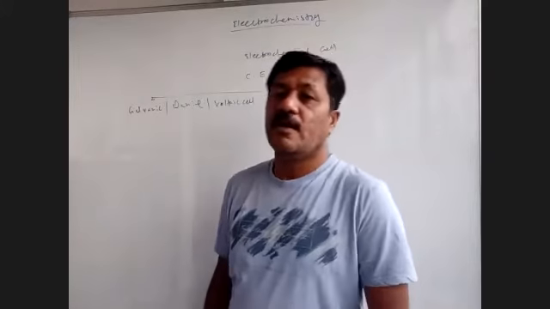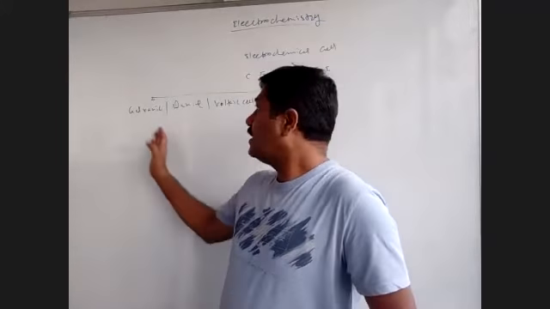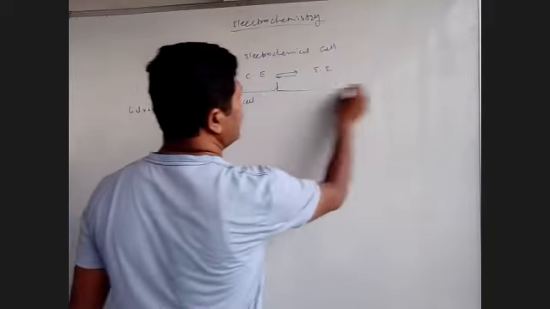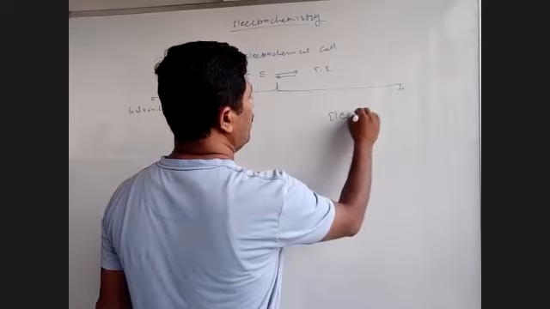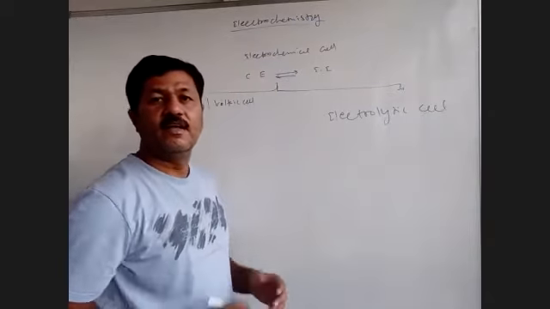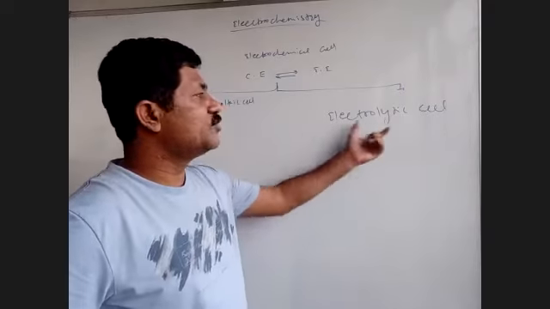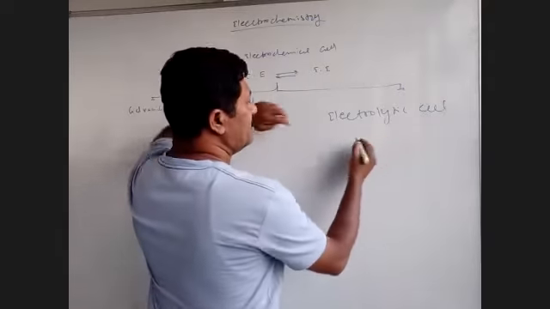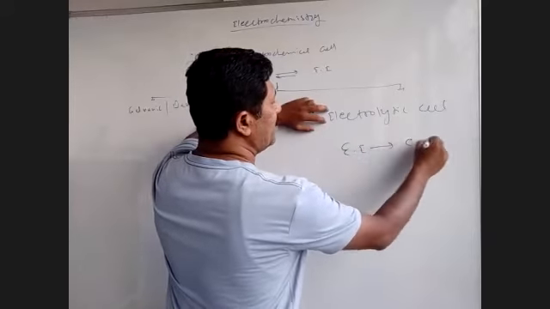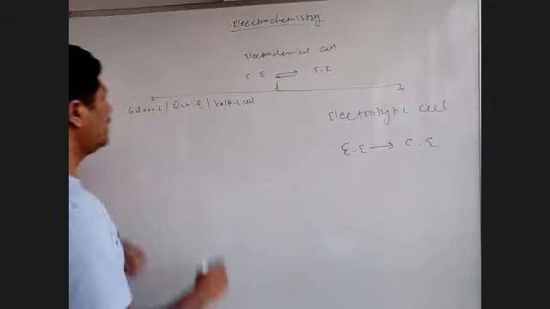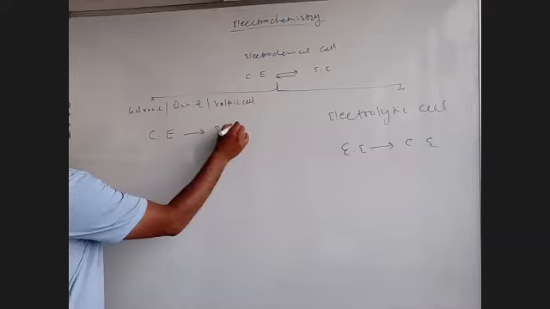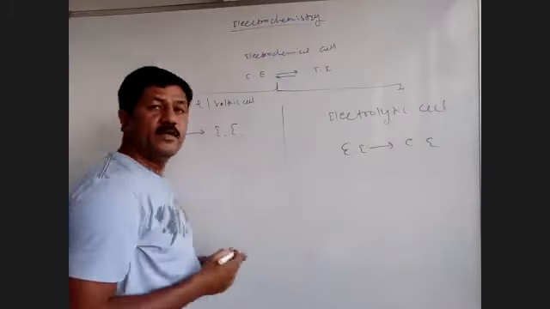Now see, electrochemical cells are again classified into two categories. Number one is the galvanic, Daniel, or voltaic cell, and number two is nothing but the electrolytic cell. I am writing it a bit bigger so that you can understand. What is this electrolytic cell related to? The electrolytic cell converts electrical energy into chemical energy, and the galvanic cell converts chemical energy into electrical energy. So this is the major difference between these two cells.